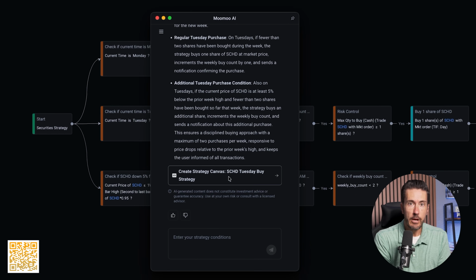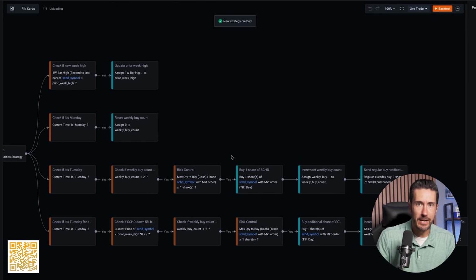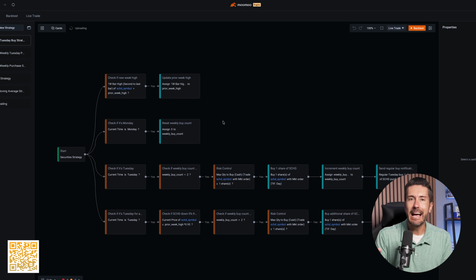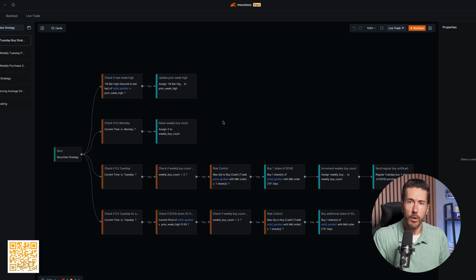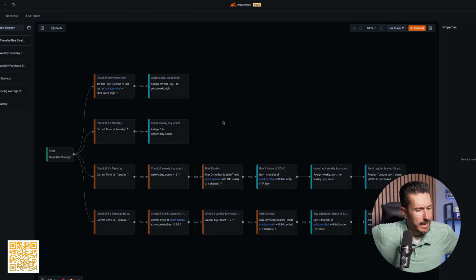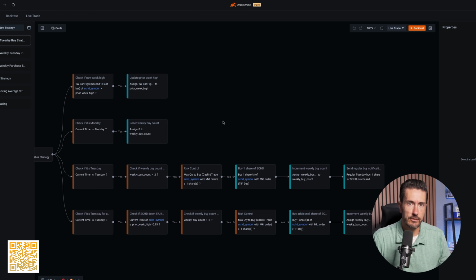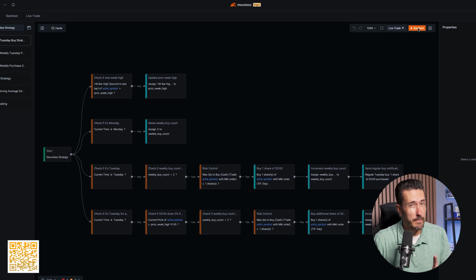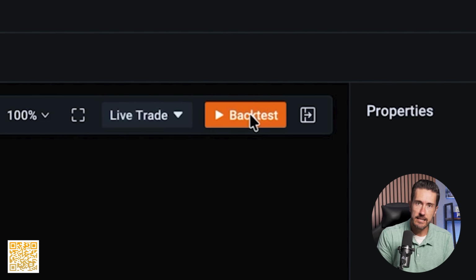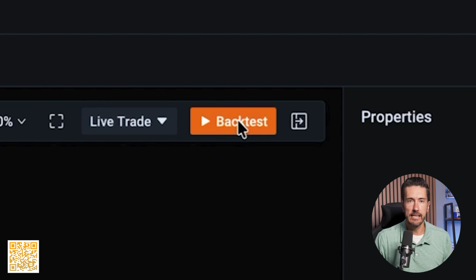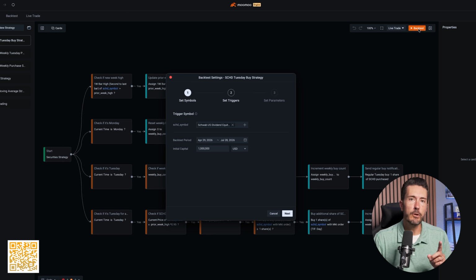Once it builds that, you can flip over to the canvas view and see the exact same logic laid down as visual blocks. This matters because I'm not just trying to trust a black box. I want to actually see what it's going to do before it does it. And here's the part that most people skip and don't test first. And I really recommend that you do. Before any of this touches my real money, I'm going to run it through a backtest against years of historical SCHD data. 3 numbers that I care about.